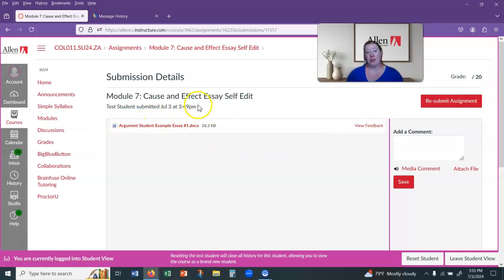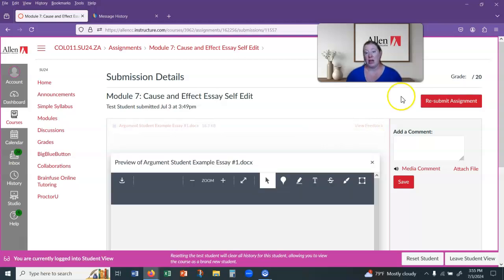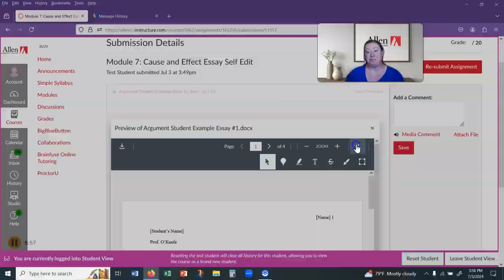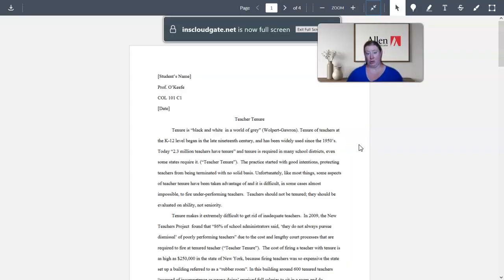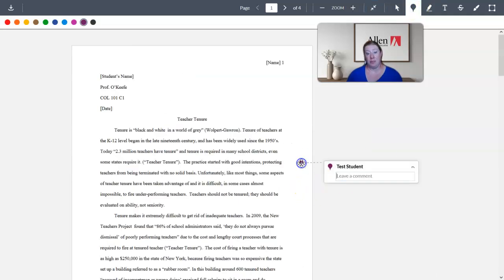You'll see their file name and then the view feedback, which you did for your own essay in the previous module, so we're already familiar with this. You expand the DocuViewer, and then you can read through their essay, and then you can leave feedback just like you did on your own draft, just like I do on your draft.